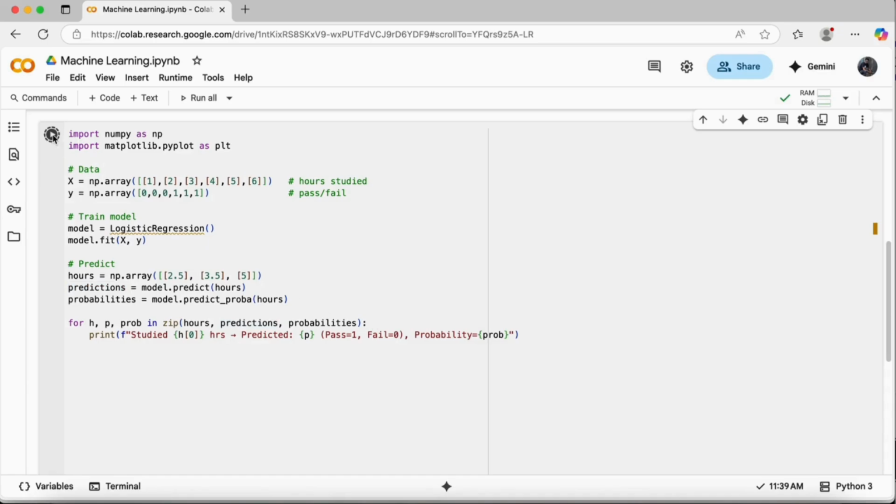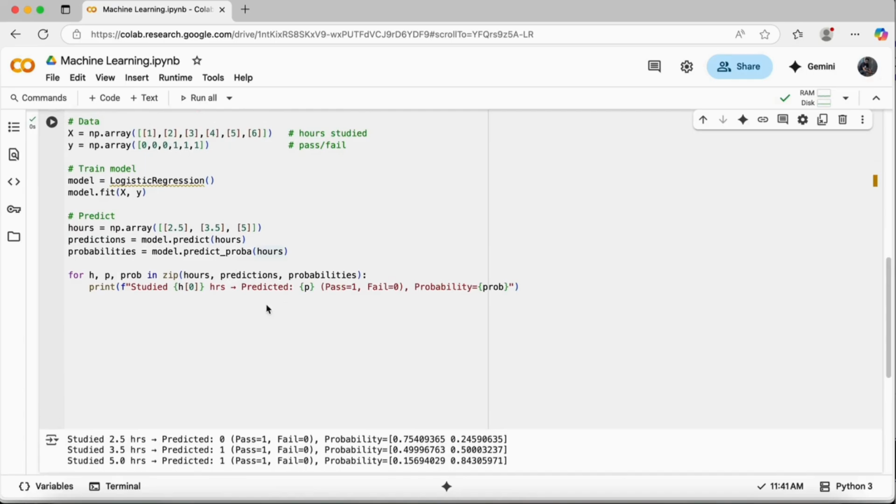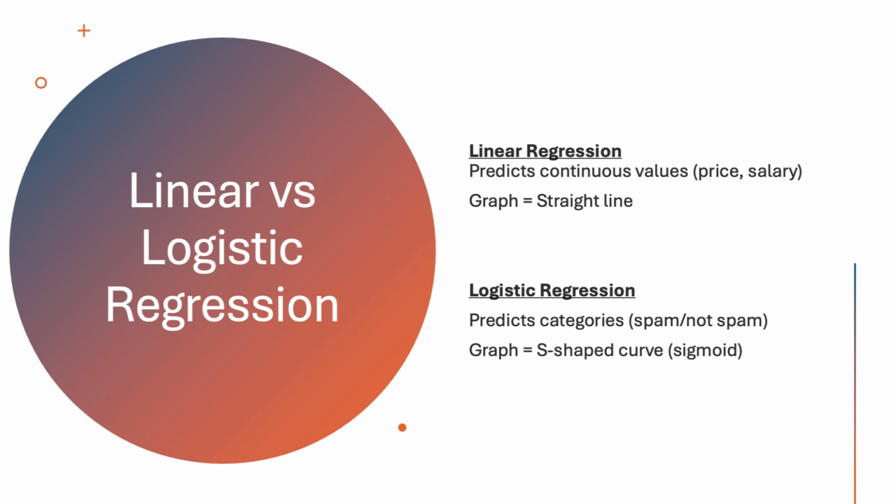Now when I run it, you can see that if you studied for 2.5 hours, it is predicting 0, that you'll fail. If you study for 2.5 hours, you will fail according to the data that I have provided earlier. If you study 3.5 hours, you pass. If you study 5 hours, you pass. So that is the difference between linear versus logistic.